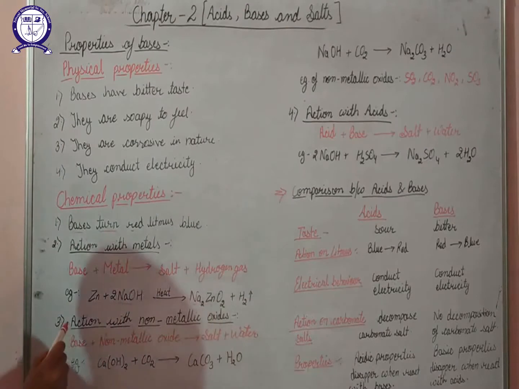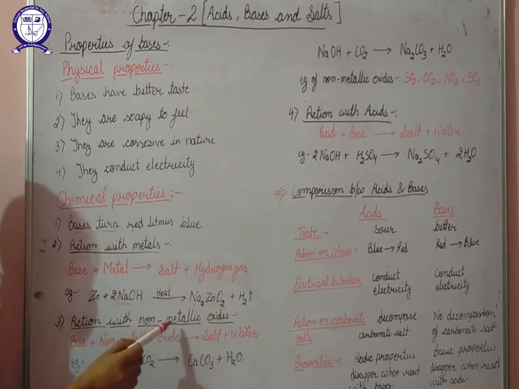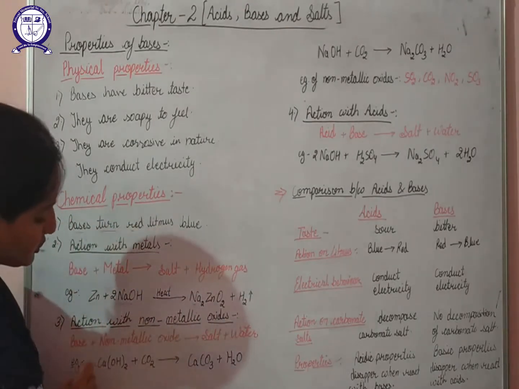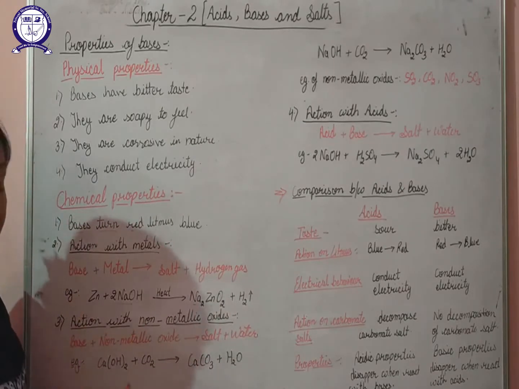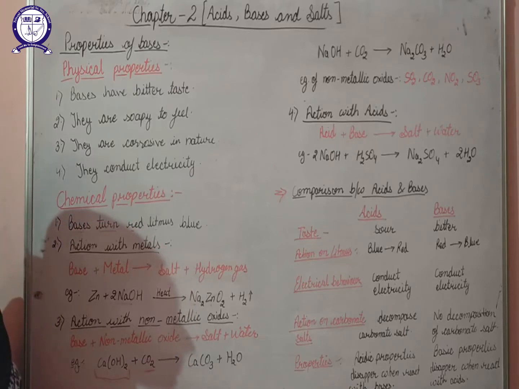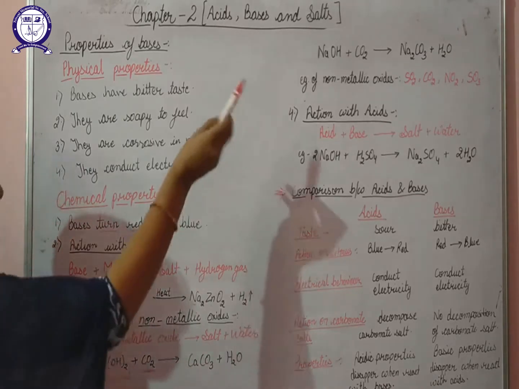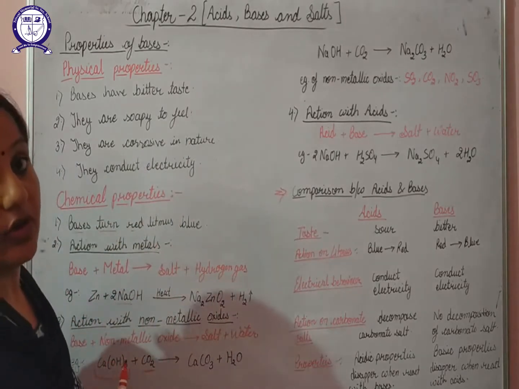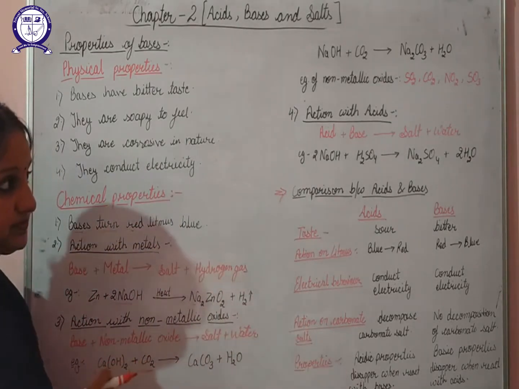One more thing, when bases react with non-metallic oxides, this is also an example of a neutralization reaction, because on reaction the basic property of the base gets neutralized by the non-metallic oxide. So we can say that these non-metallic oxides are somewhat acidic in nature, because of which these reactions are examples of neutralization reactions.